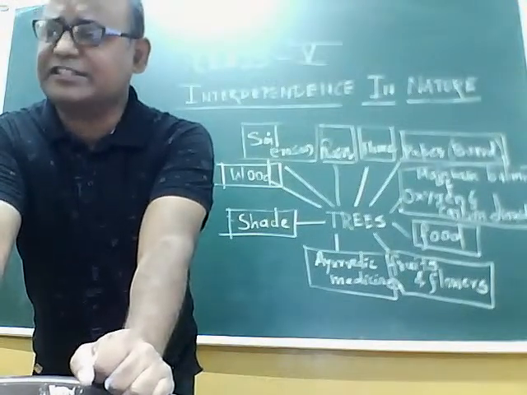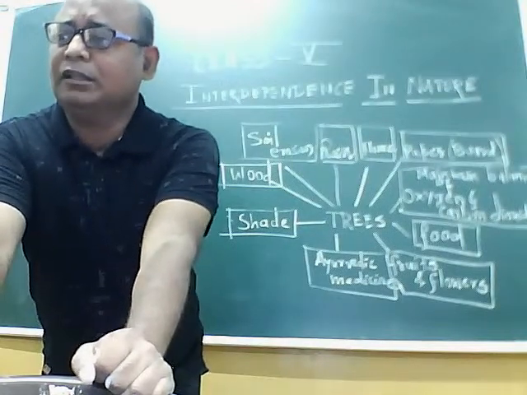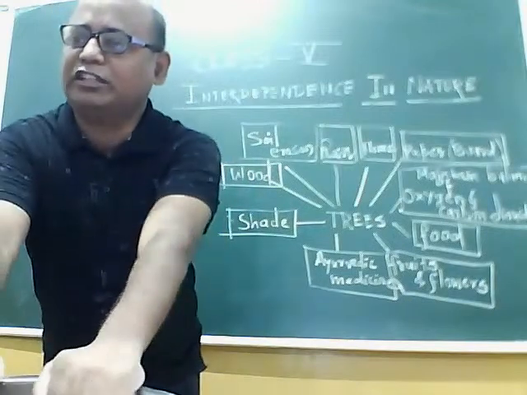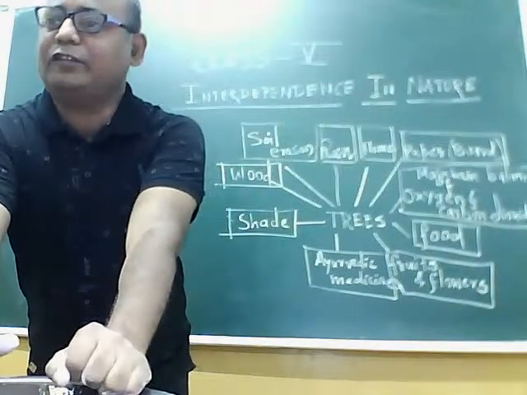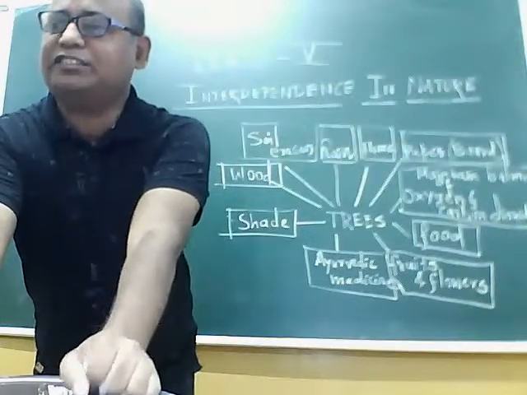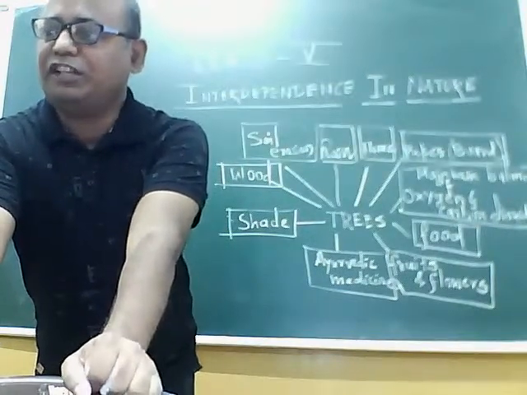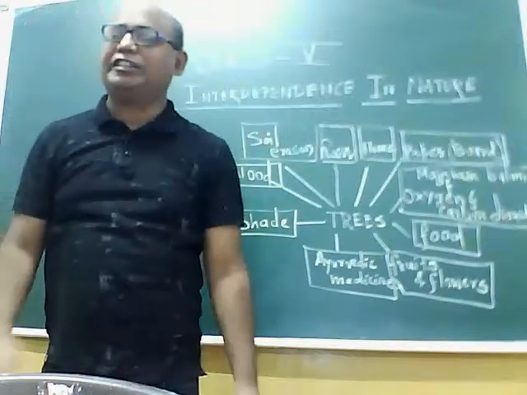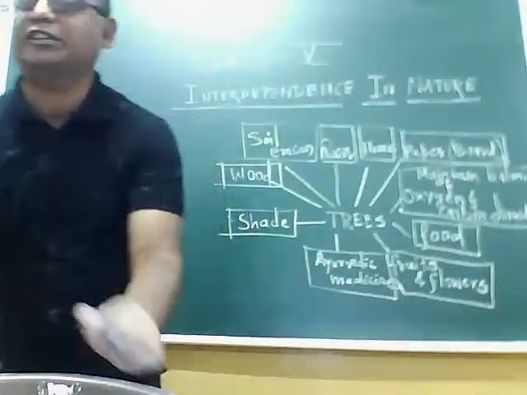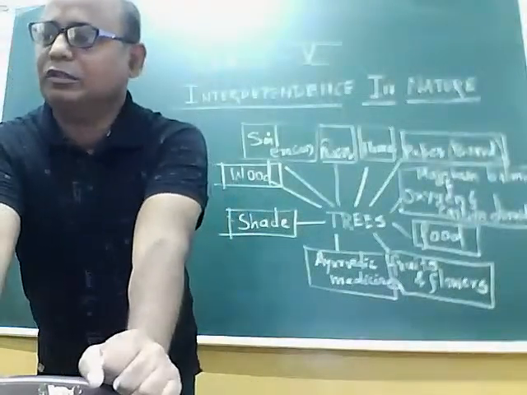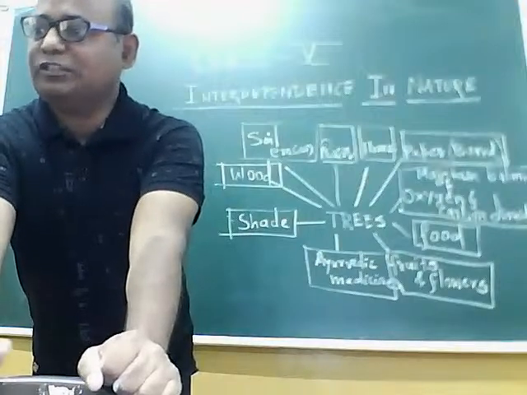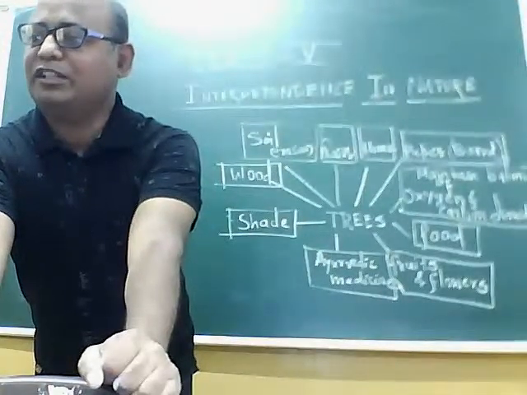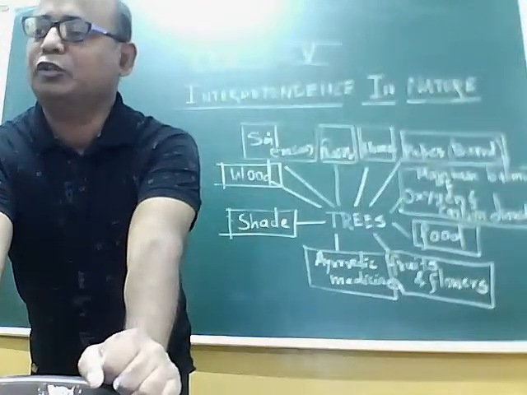They are our friends. They are very important for our survival, for the existence of the environment, for the survival of animals, for the existence of our planet Earth. Therefore, grow more and more trees. Now, who is cutting trees? We human beings are responsible for that. No other animal is disturbing the nature except human beings.